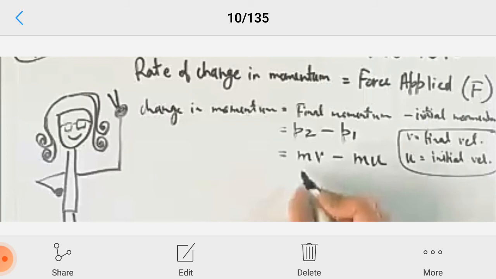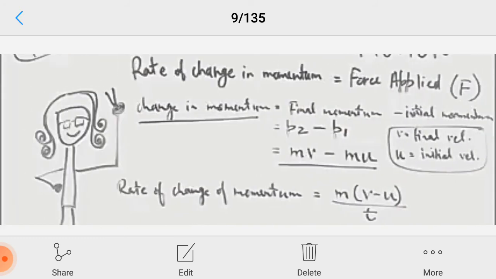Now you will do a calculation. You see the calculation part. Change in momentum. So what does momentum mean? P equals mv. So change in momentum means final momentum minus initial momentum. Similarly, here we have written P2 minus P1. So P2 means mv, where v is the final velocity. P means momentum, mass into velocity. Mass is the same, but velocity is different. So final velocity is v, initial velocity is u. Accordingly we have written mv minus mu. I hope it is clear. mv minus mu. Next we move to the next slide.